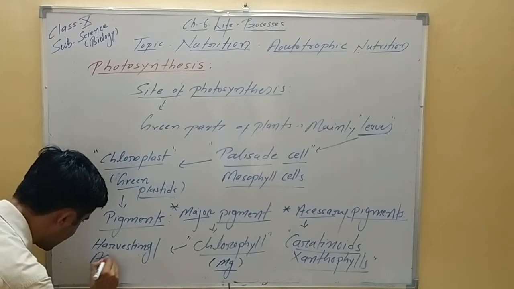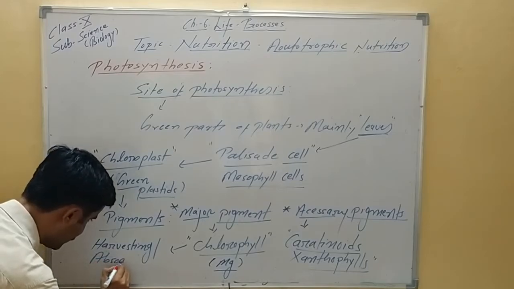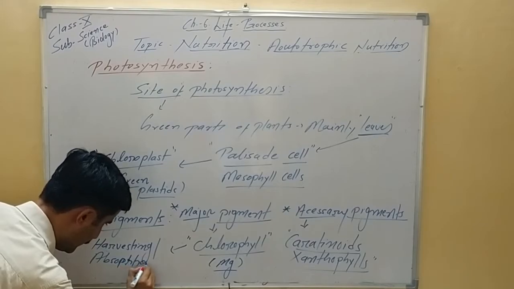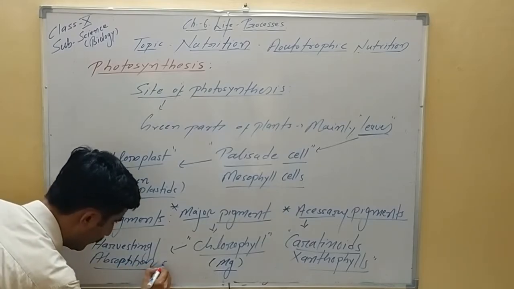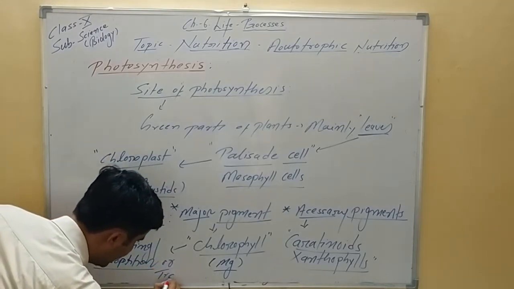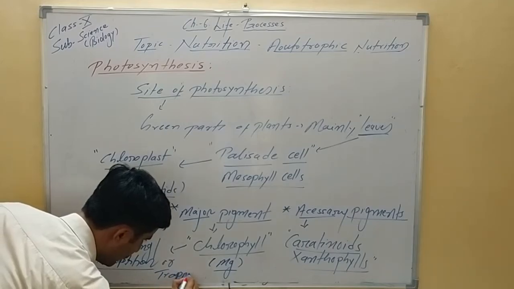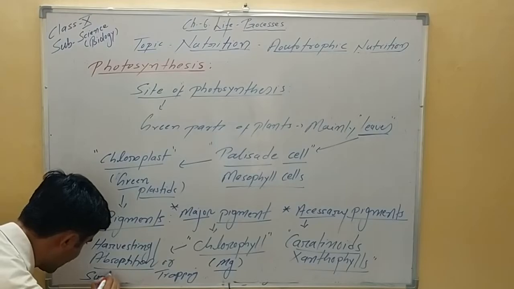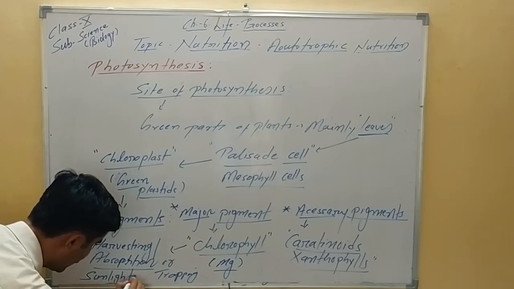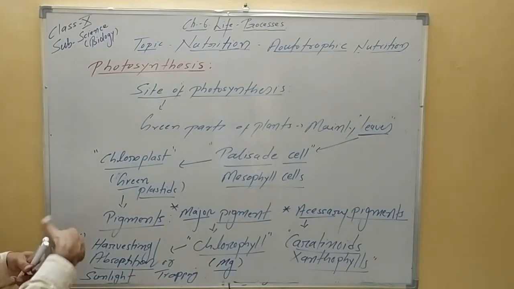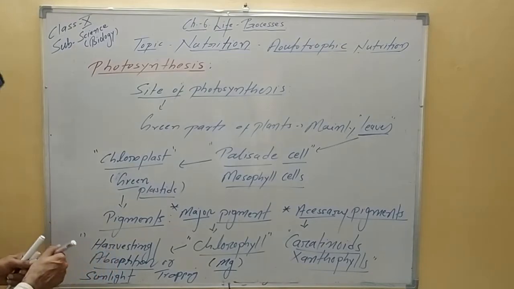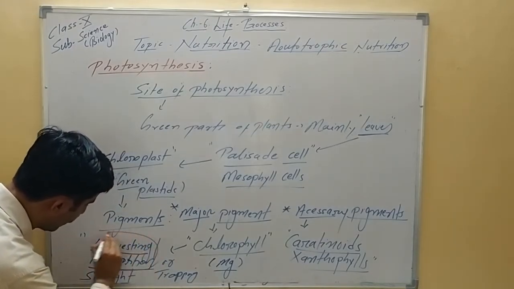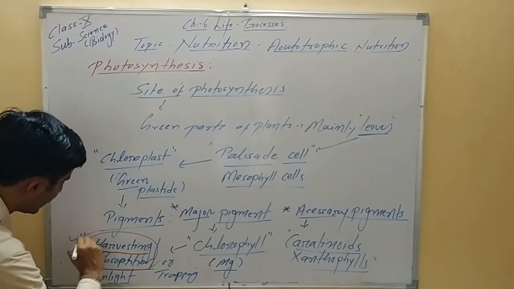So the overall function of this pigment is very important to note here: harvesting. In other words, we can say absorption or trapping of sunlight. Harvesting, absorption of sunlight. This is the most important point you will remember. So chlorophyll pigment helps in harvesting or absorption of sunlight.